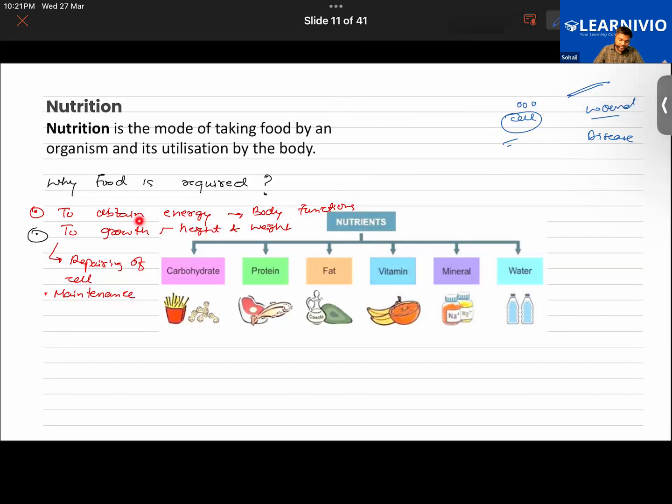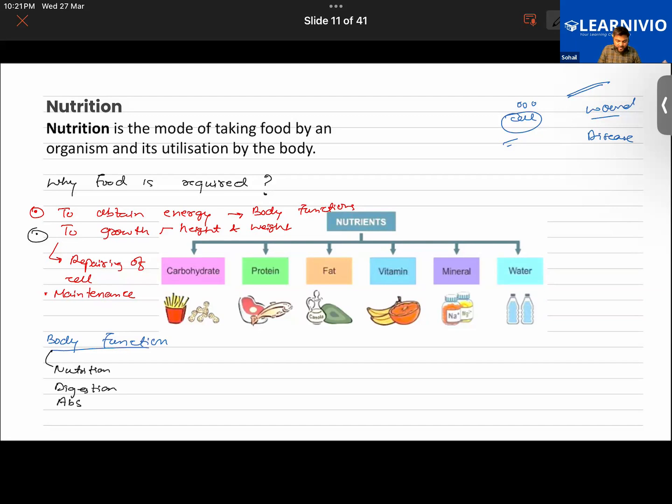As we were talking about, to obtain energy to perform different body functions. So what are the different types of functions our body is performing? You guys know that we need to take nutrition, right? We are required to digest the food. We need to absorb the essential nutrients from the food.